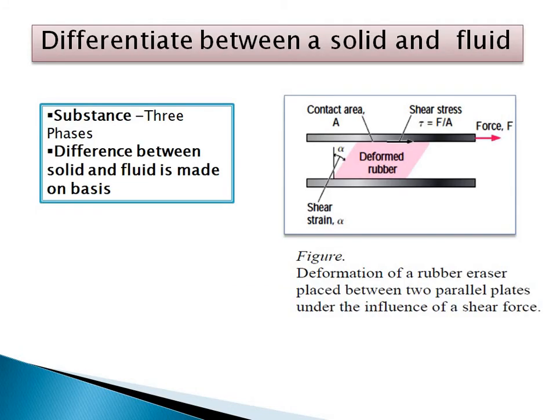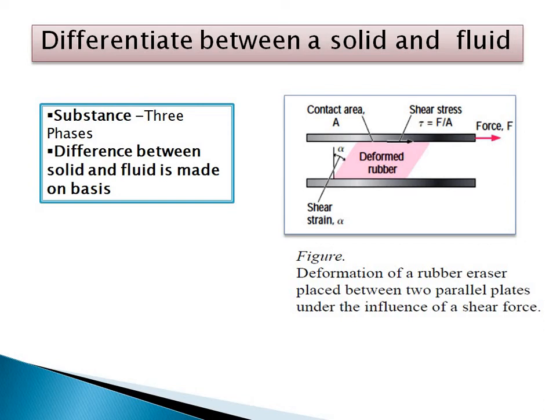This part also we have discussed, that a substance has three phases and how it works, what is the effect of force on the solid and the effect of force on liquid. If you apply force on a solid, then it will deform, but after the release of force it becomes stable. If it is elastic, then it will regain its original position. As soon as you stop providing additional force, the motion of the body will stop.